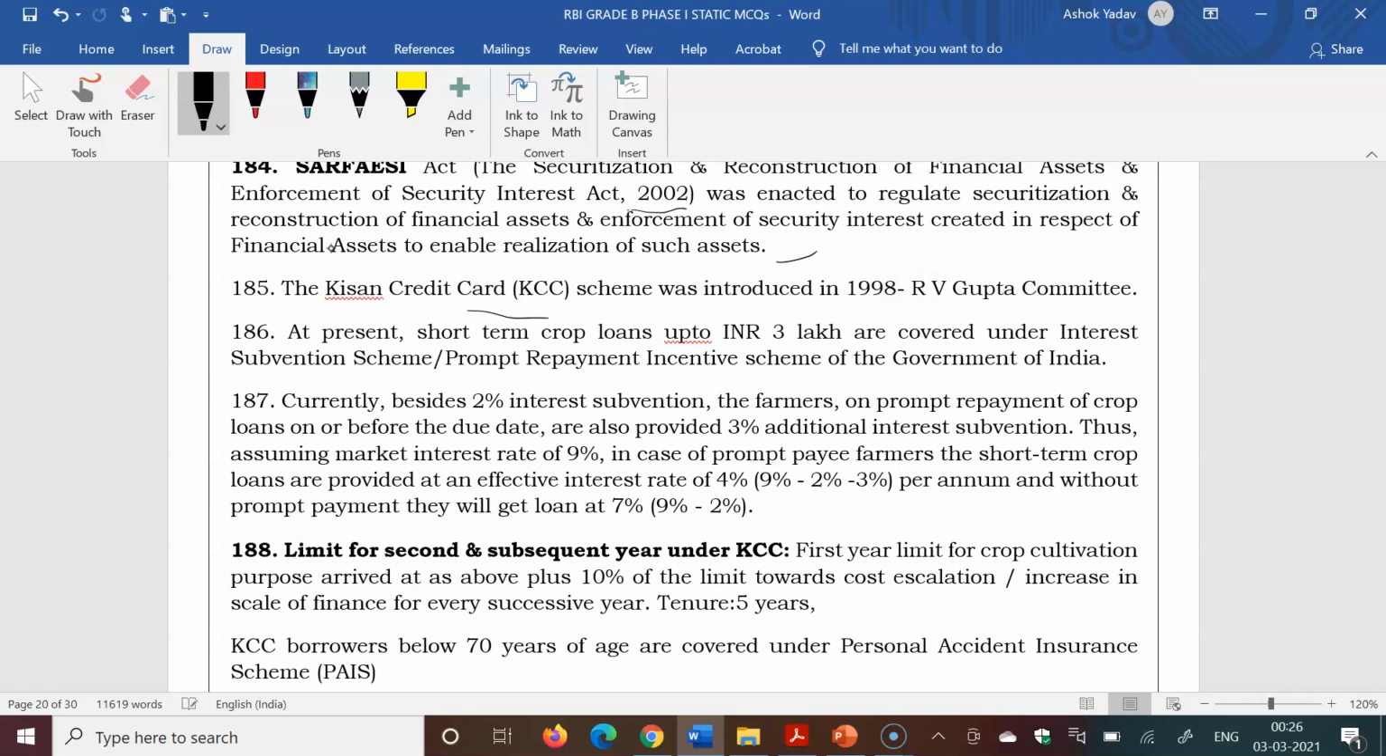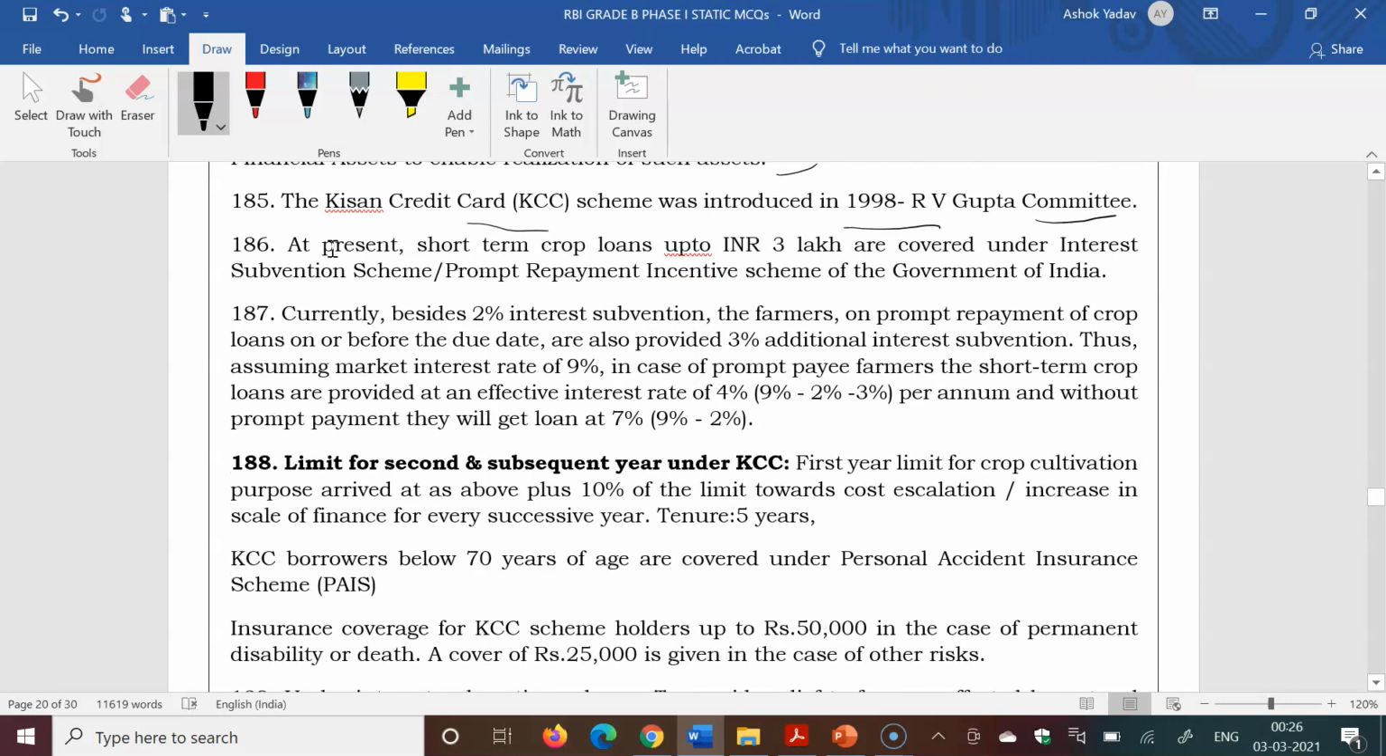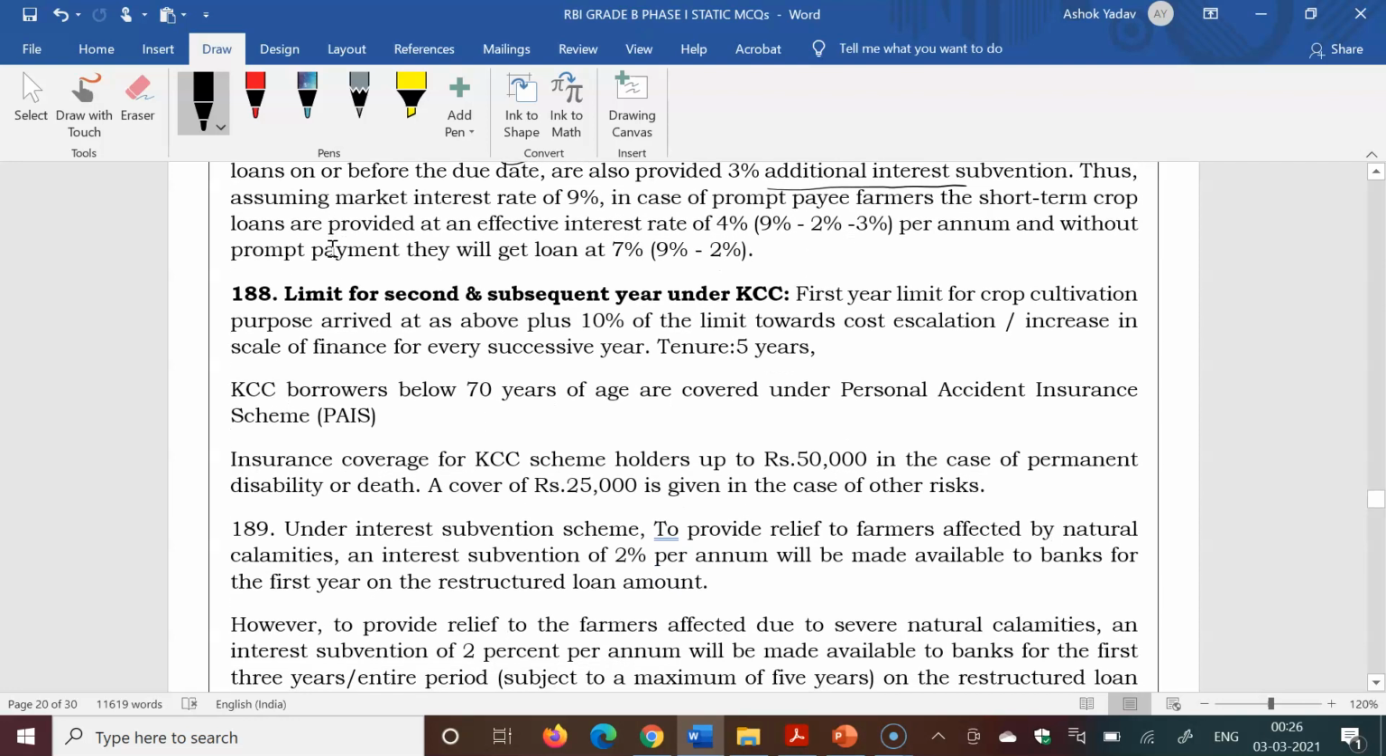KCC was introduced in 1998 on the RV Gupta committee recommendation. At present 3 lakh loan is provided under KCC, with an interest subvention scheme, and 2% interest subvention is given from the 9%. So 7% is the interest rate. Further 3% additional interest subvention is given on prompt repayment. So 4% is the effective interest rate. And this question is asked many times.